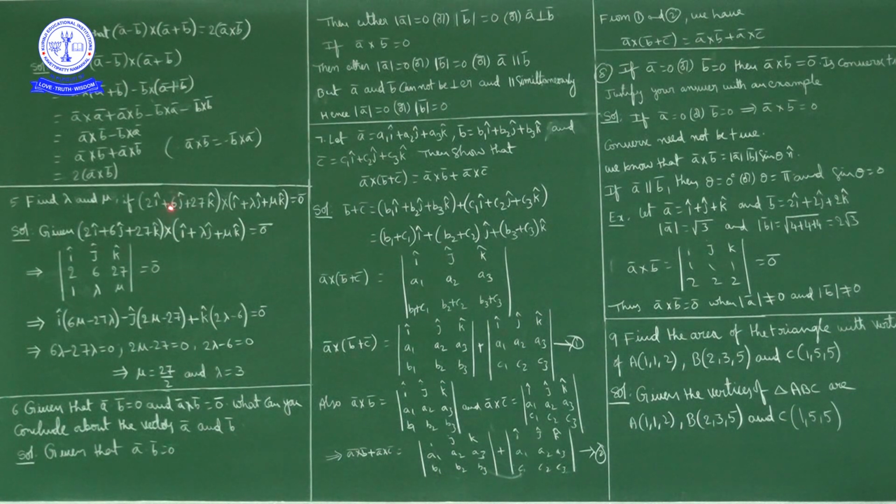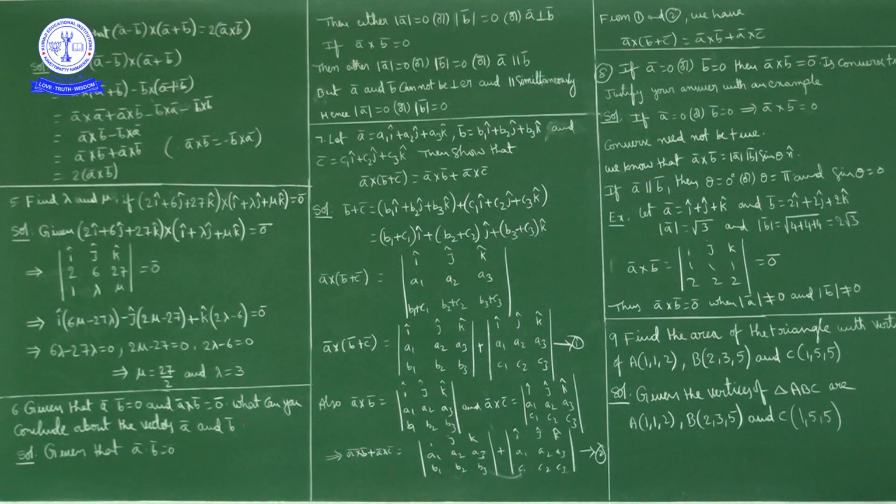Means the cross product of these two vectors is a zero vector. Okay, you have to find the lambda value and mu value. Now the cross product of these two vectors is a zero vector.